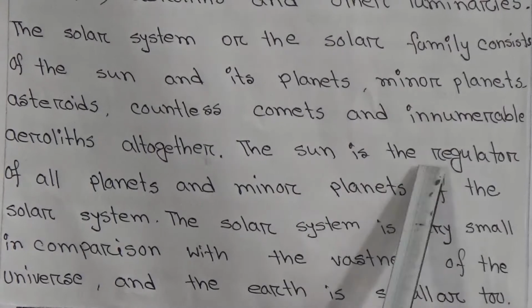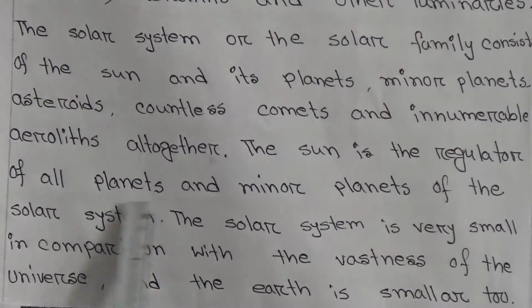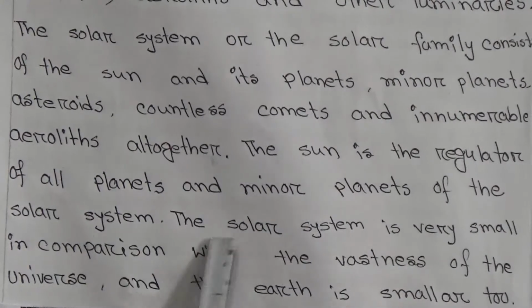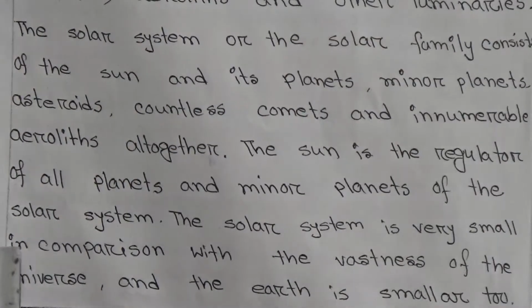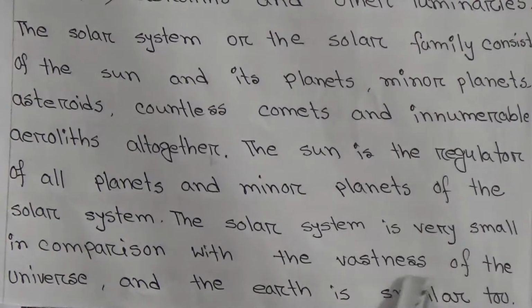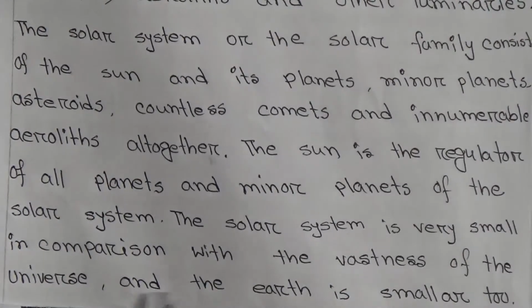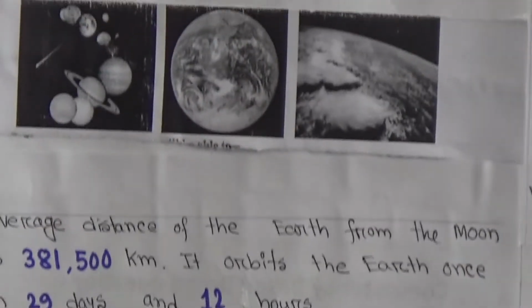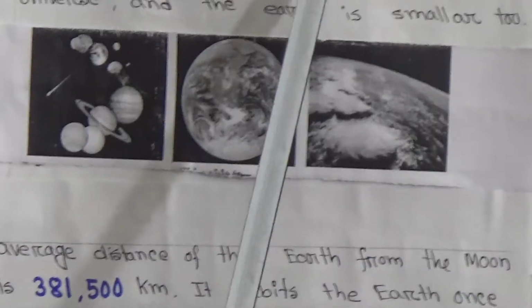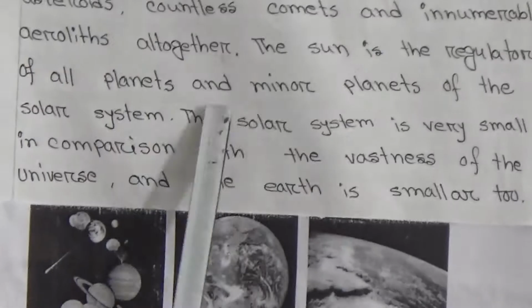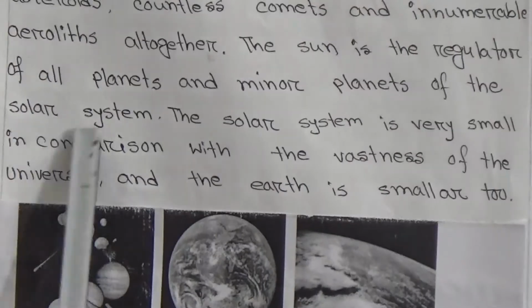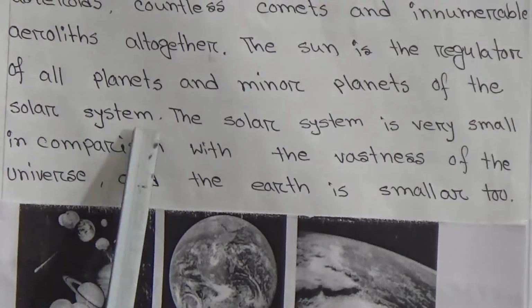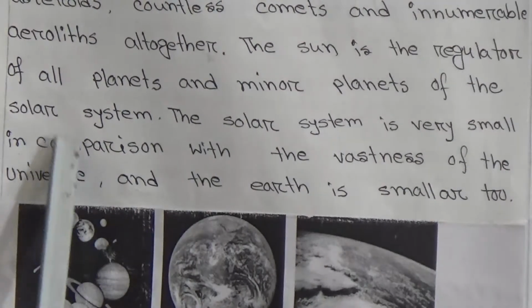The sun is the regulator of all planets and the minor planets of the solar system. The solar system is very small in comparison with the vastness of the universe, and the earth is smaller too. So, my dear students, the sun is the regulator of all the planets and the minor planets of the solar system. So we know that the sun is the main of the solar system.